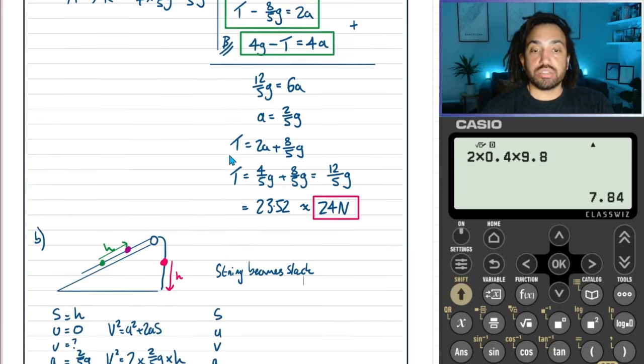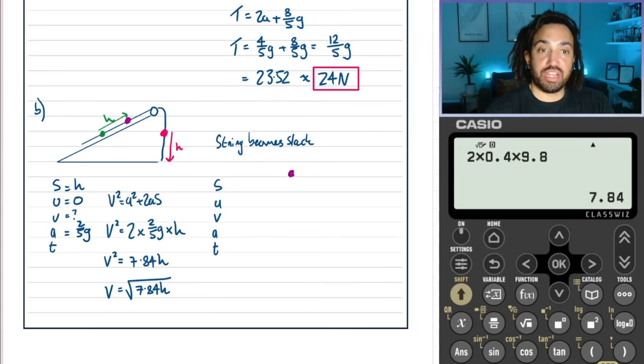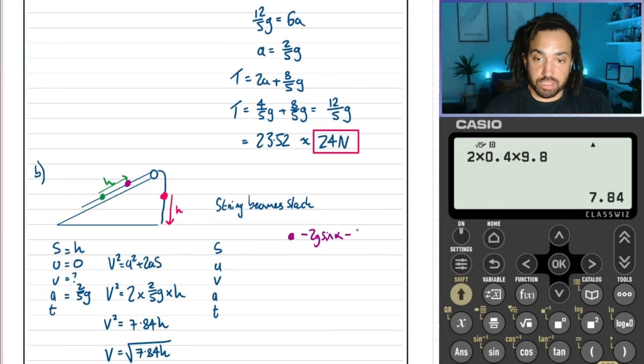Let's call the object the purple dot now. The equation of motion for that is the weight force, so minus 2g sine alpha, and minus the frictional force, which we worked out was 2/5 g from here. So minus 2/5 g. That will equal the mass of the object, which is 2, times the new acceleration.